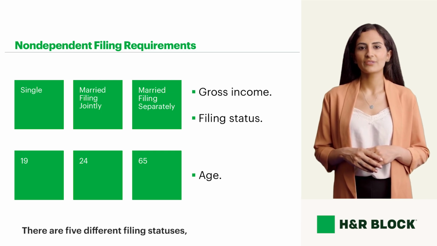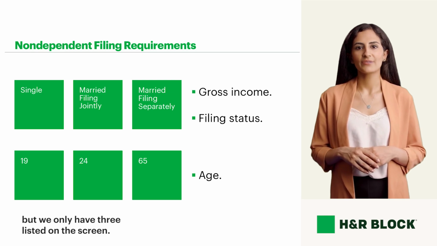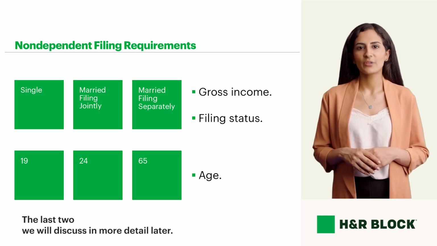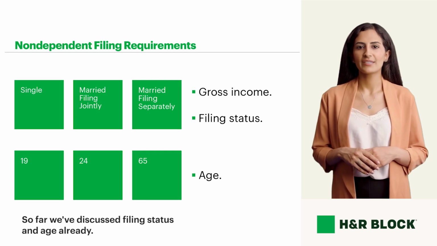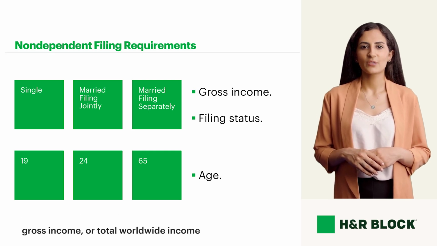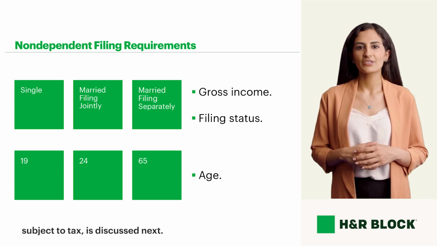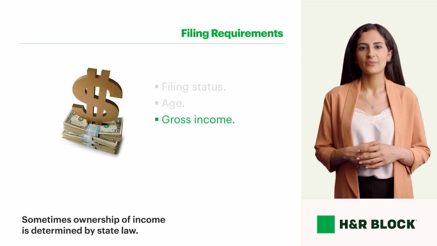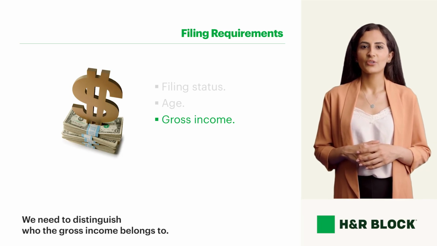There are 5 different filing statuses, but we only have 3 listed on the screen. The last 2 we will discuss in more detail later. So far, we've discussed filing status and age already. The 3rd factor, gross income or total worldwide income subject to tax, is discussed next. Sometimes ownership of income is determined by state law. We need to distinguish who the gross income belongs to.